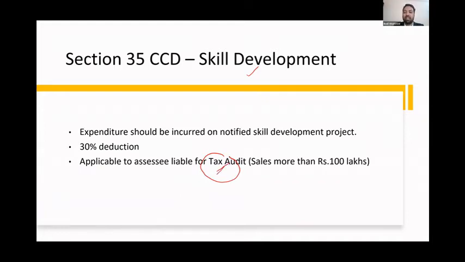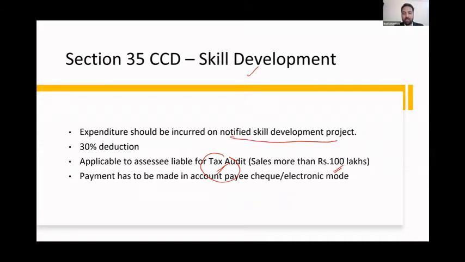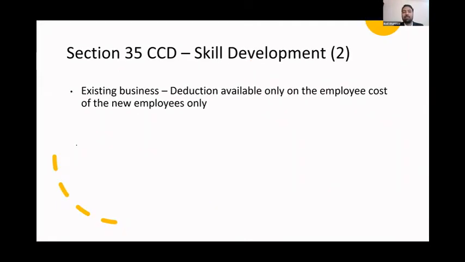And tax audit means your sales is more than 100 lakhs, that is 1 crore. And payment has to again be made by account payee cheque or electronic mode for a notified skill development project. That means if you want a certain skill development program to be undertaken for your employees, you can actually get 30% extra deduction on it. We'll look into this in more detail.